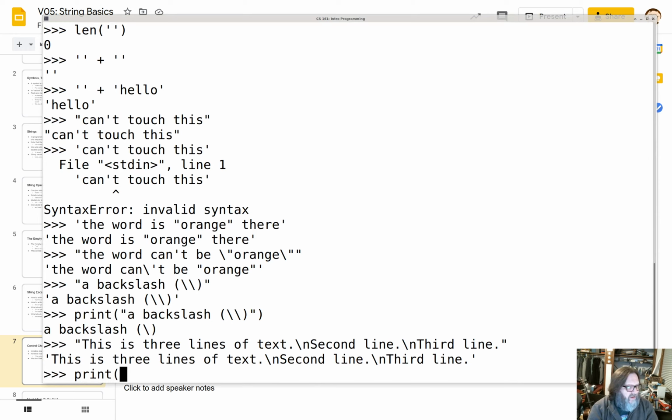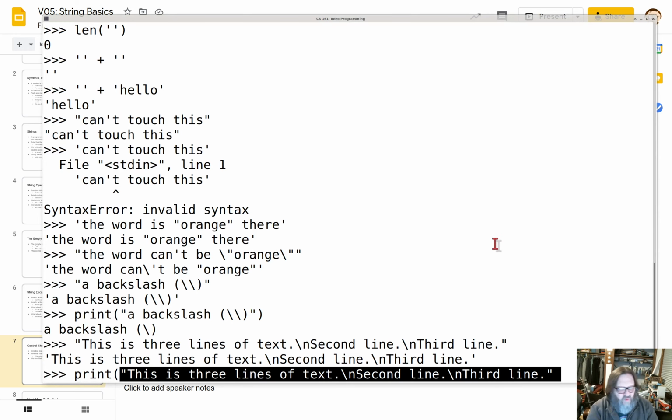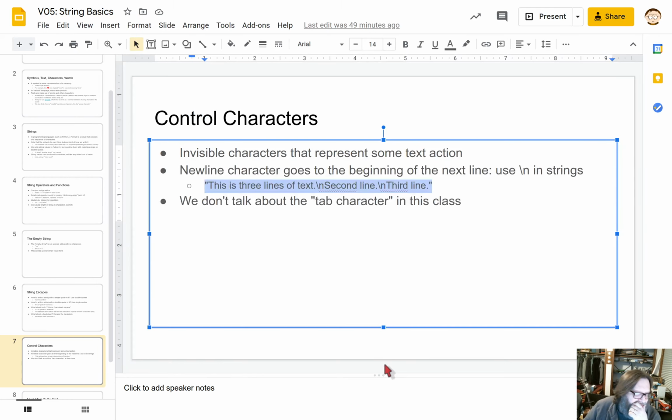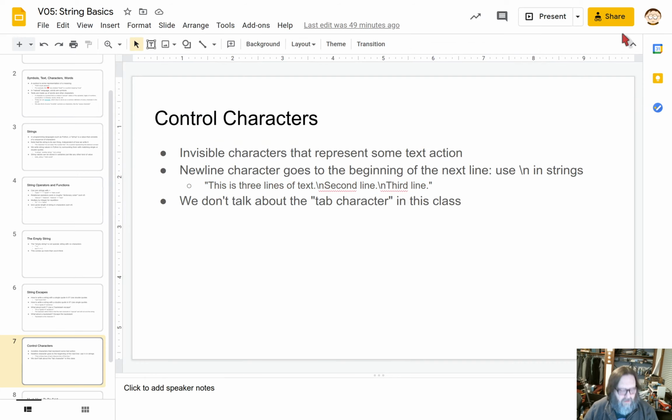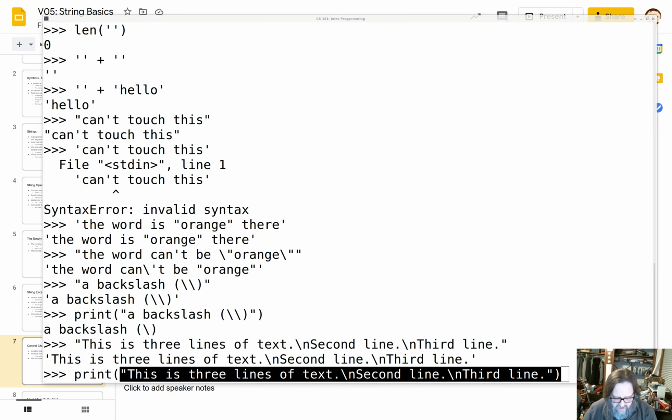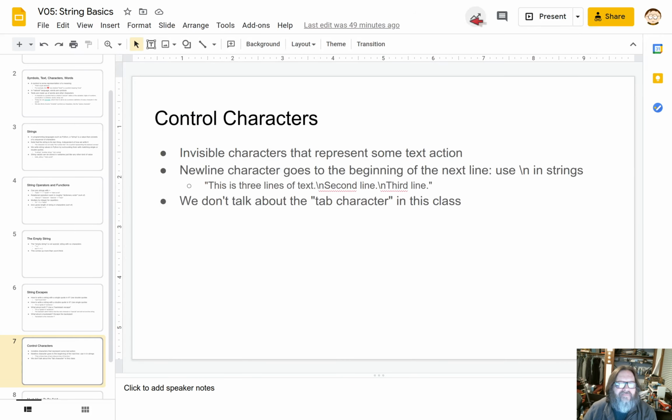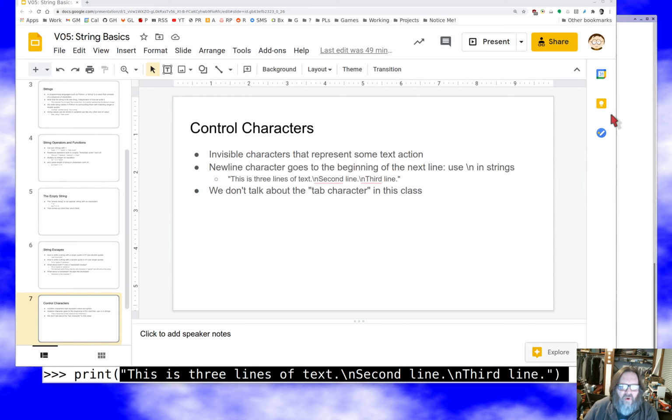If I go to print it, what will happen is when it's stripping off the quotation and turning these things into what they're supposed to be, okay, that's going to drive me nuts really fast. Please stop. How do I get out of present mode? No, I want to get out of full screen mode. I see what's happened here. I hate presenting. Okay, there we go.